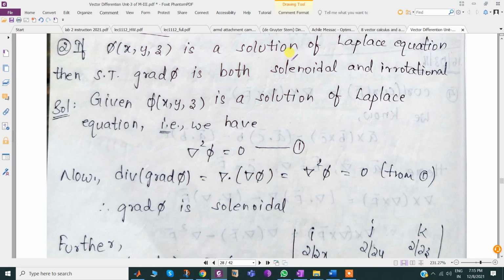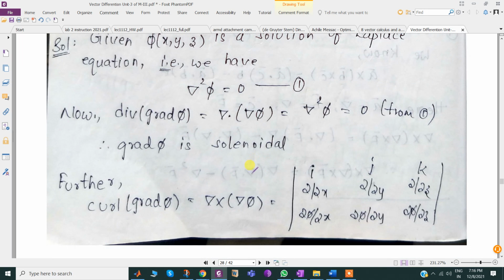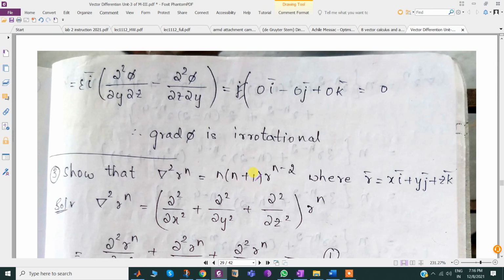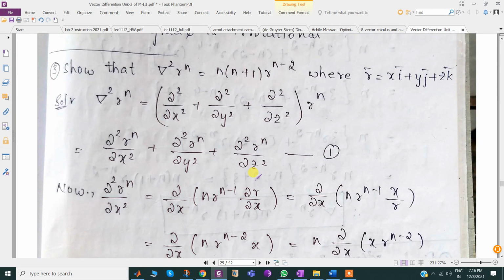Phi of x comma y comma z is a solution of the Laplace equation. Then show that grad phi is both solenoidal and irrotational. Solenoidal means del dot phi bar equal to 0. Irrotational means del cross phi bar equal to 0. Then this is one we need to go through.